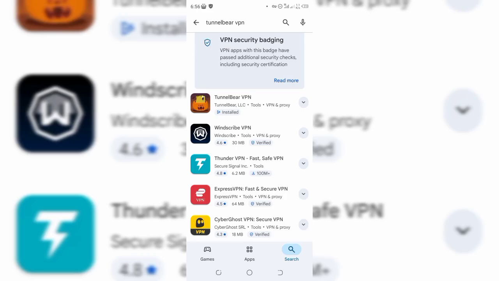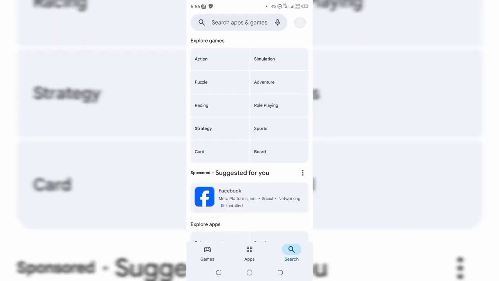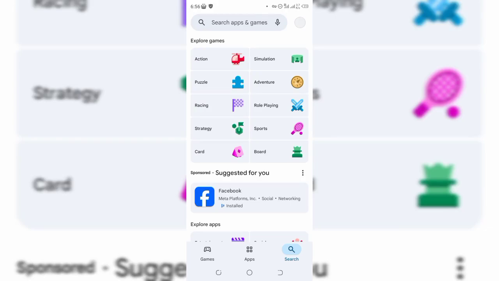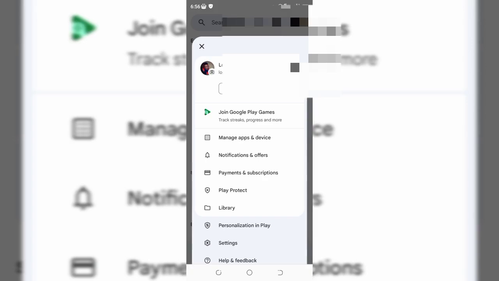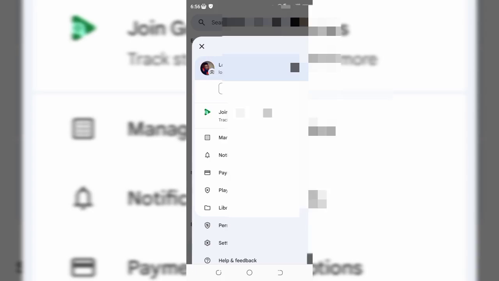Now guys, what we are going to do right here is simple. You want to click on where you see your image. So you want to change our email. You want to switch to another email, let me say another new email. So you simply want to change from the current email to another right here on your Play Store. So now this is simply what you want to do.